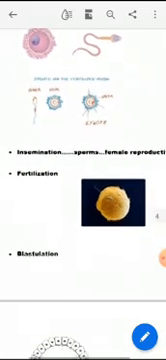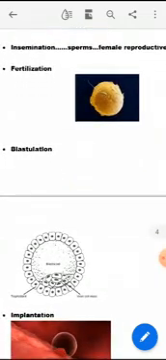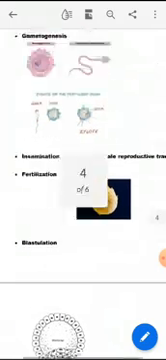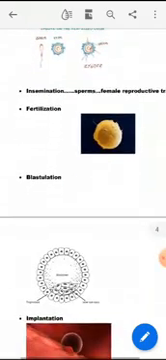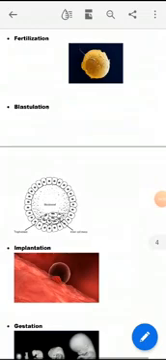Second process is insemination. Here, the sperms or sex cells from the male are transferred into the female reproductive tract. Third one, fertilization. It is the fusion of male and female gametes. By this process, a single cell is formed.